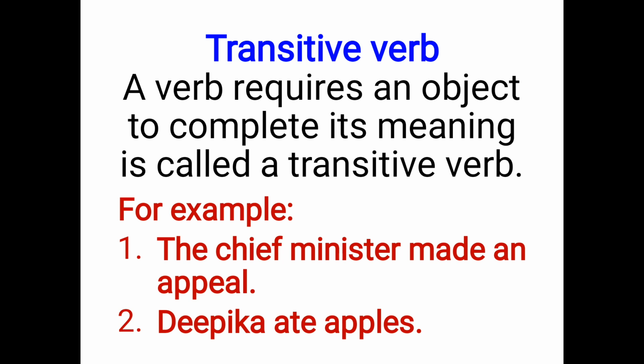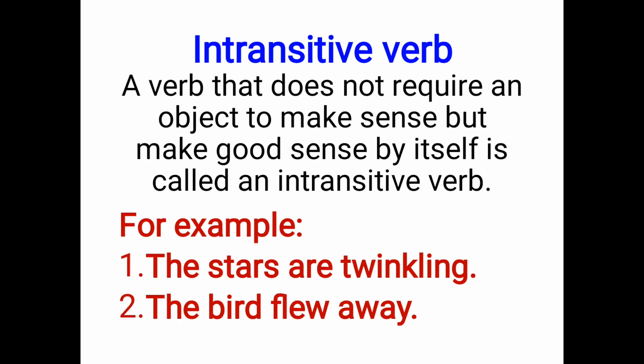The chief minister made an appeal. Now without using the object, this sentence is incomplete. And what is the object here? An appeal. So that's why this sentence needs the object, and the verb which requires an object to complete its meaning is called a transitive verb. So these two sentences have the transitive verb.